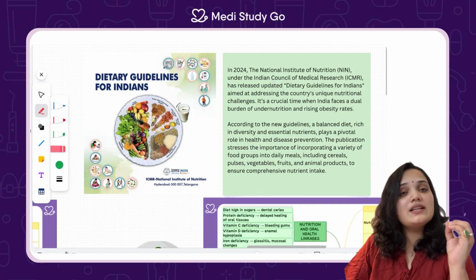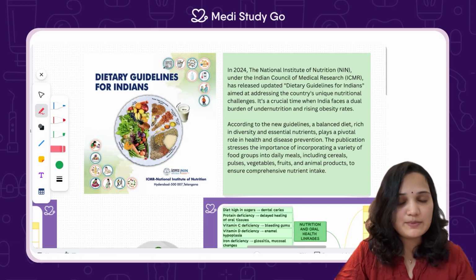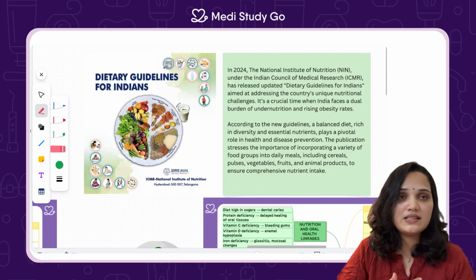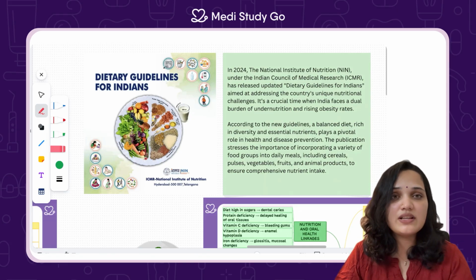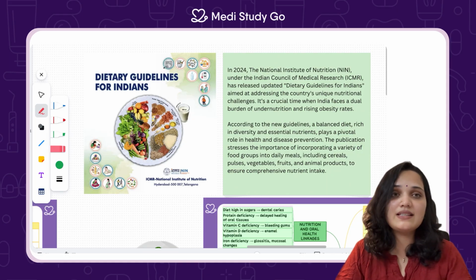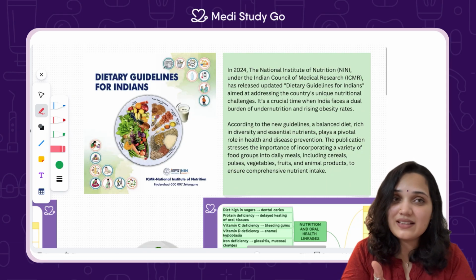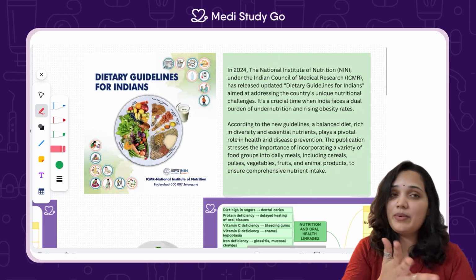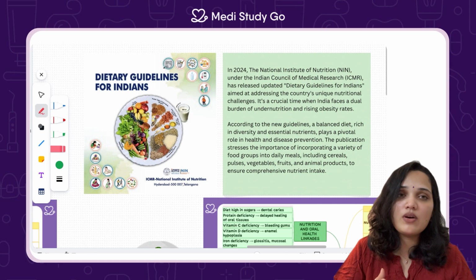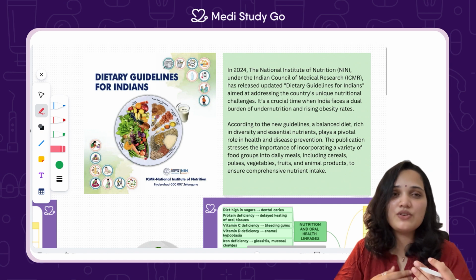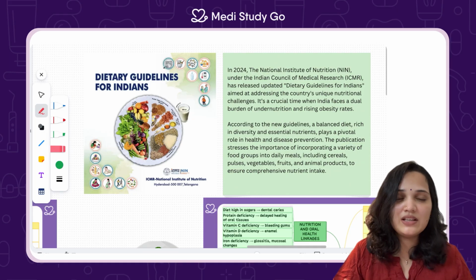Now I'll tell you a tidbit of extra information, which is not in our textbook, one of the latest updates. In 2024, the National Institute of Nutrition under ICMR released an update for the dietary guidelines for Indians. Now I hope some of you had the doubt: is this the same as what we're talking about, 10%, 20%, all this? Is it the same for everybody?